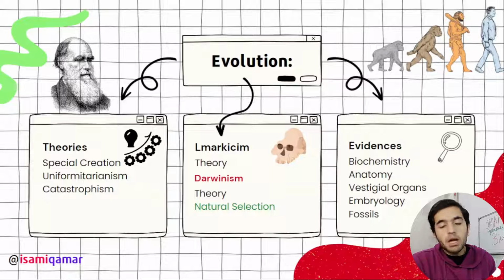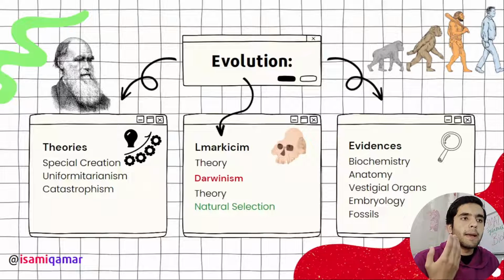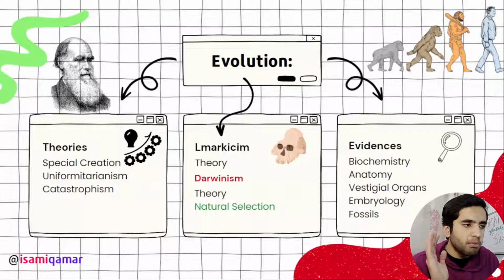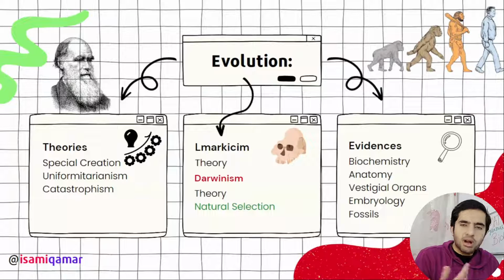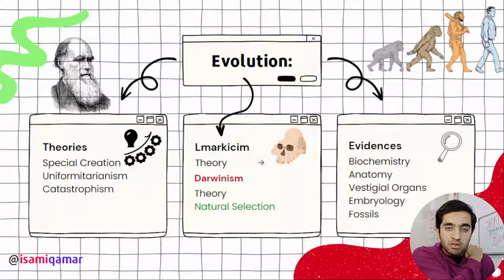He said that use and disuse of organs: if an organ is used, it will be passed to the next generation, but if it is not used, then during evolution it will fade away from the body. Just like that. I cannot explain it well, my English is a little bit weak, but anyway, Darwinism is the most important. This theory is very, very important.